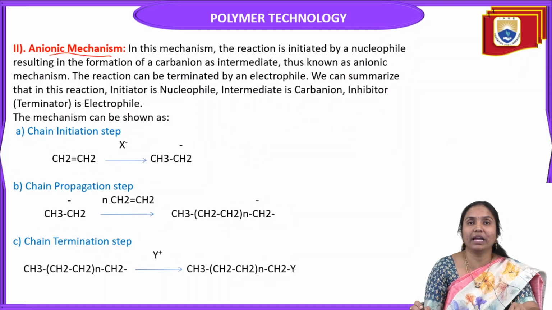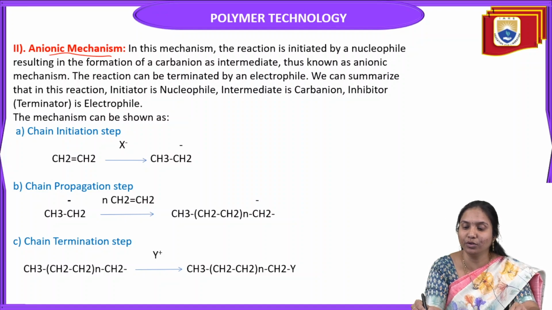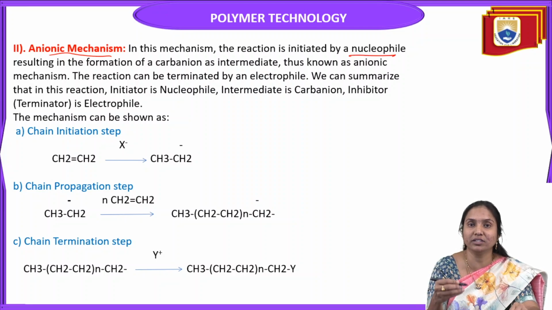And the second type of mechanism is the anionic mechanism. In this mechanism, the reaction is initiated by a nucleophile. But in the cationic mechanism, the reaction is initiated by an electrophile. Generally, nucleophiles have a negative charge and are electron-rich species.